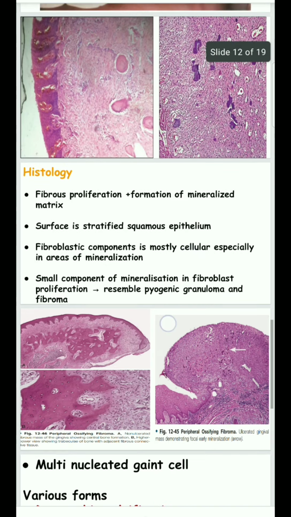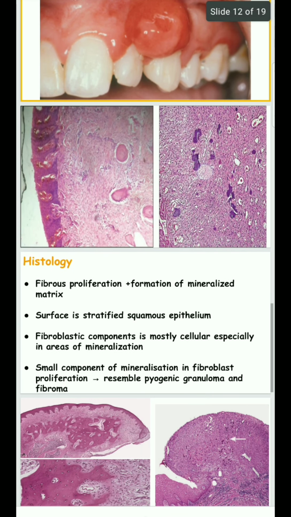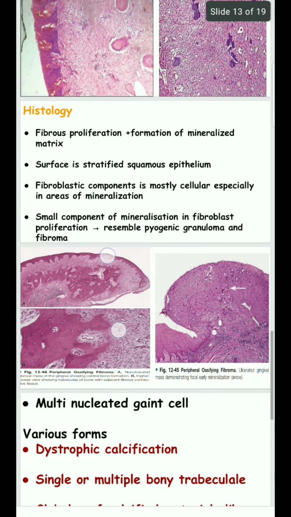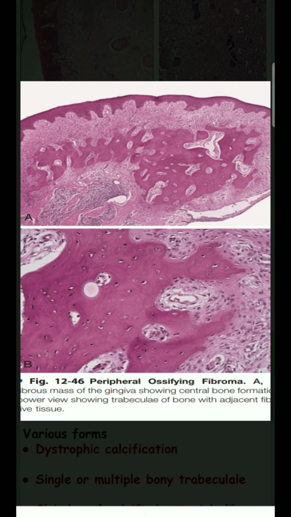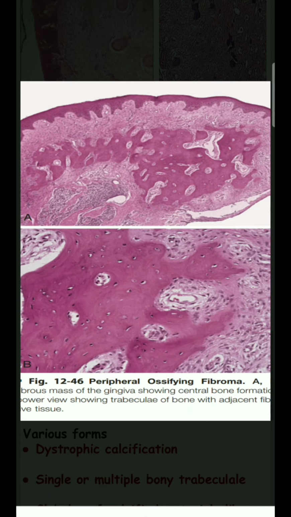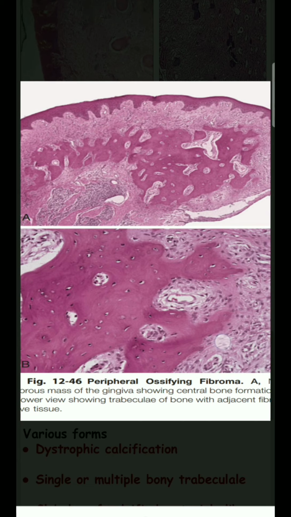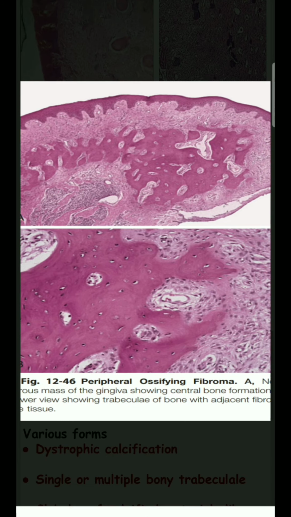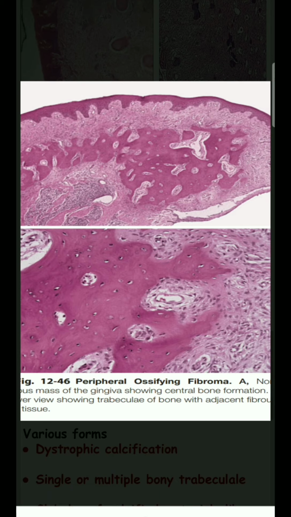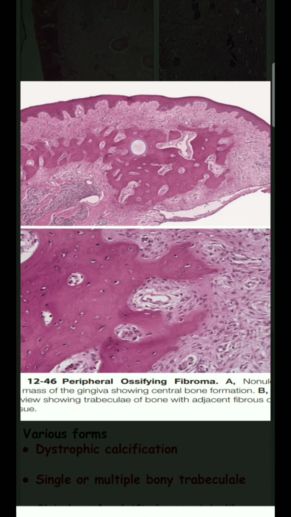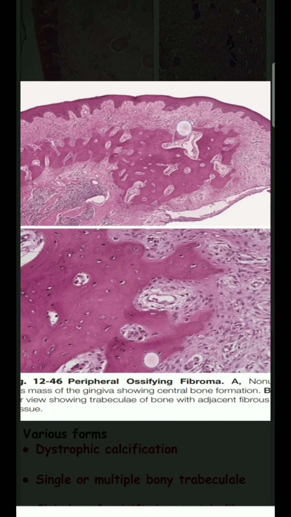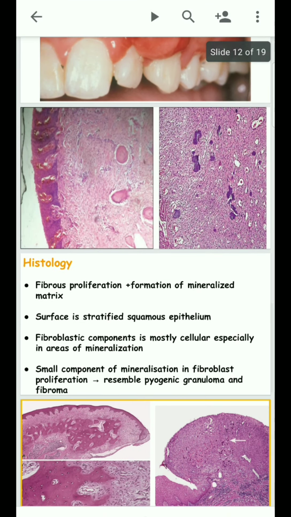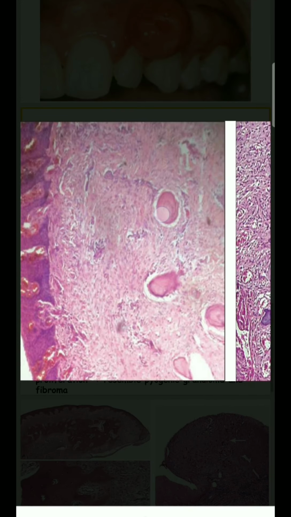The fibroblastic component, that means inside the lesion, is highly cellular, especially surrounding the mineralized components. That is the trabeculae: highly cellular material surrounding the mineralized components. This area contains highly mineralized material. This area is the trabecula, the mineralized bone formation, and it is surrounded by highly cellular tissue. Sometimes dystrophic calcification is also seen. It is very rare, but slight dystrophic calcification is also seen in this lesion.